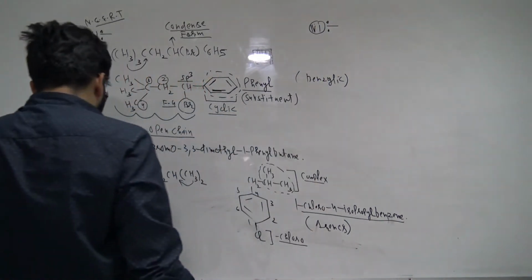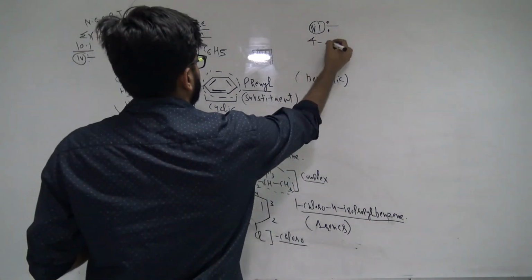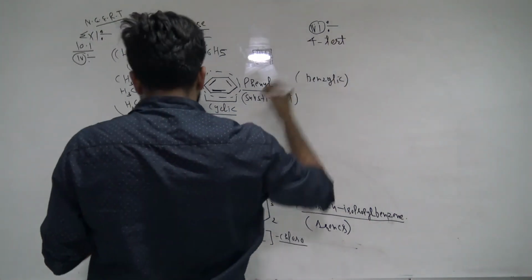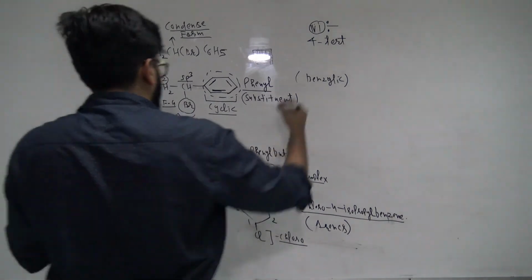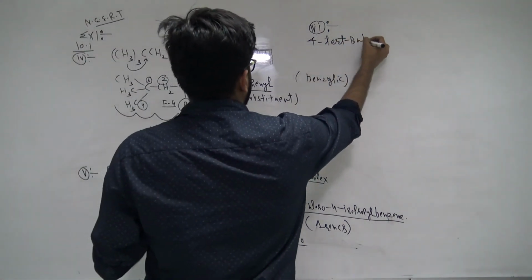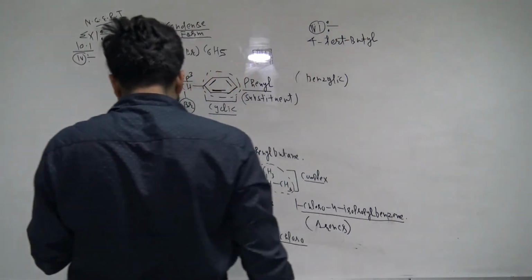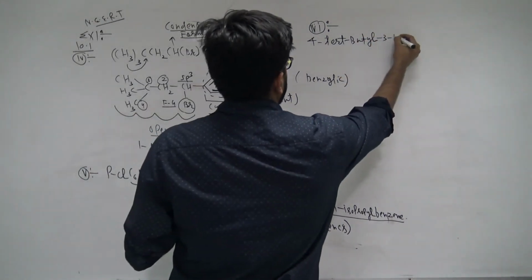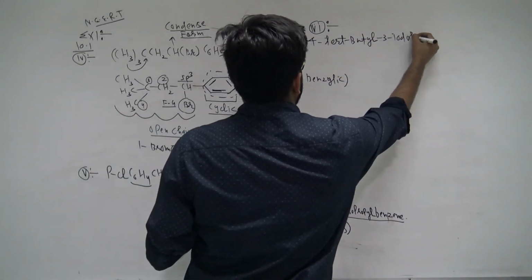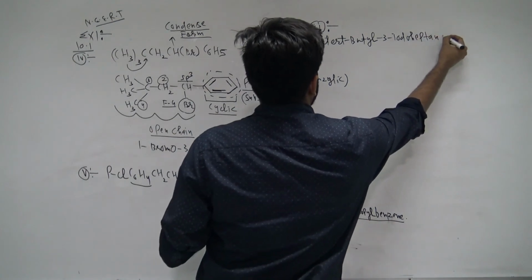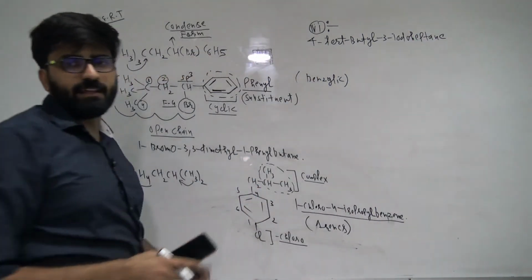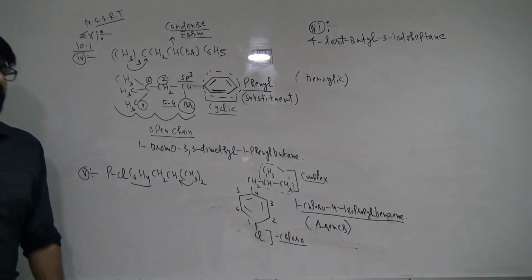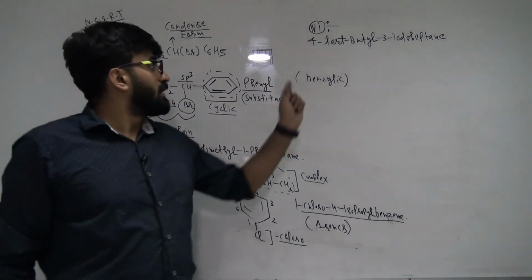They will give you the name like 4-tert butyl 3-iodoheptane. Now many students are thinking, what should we do here?